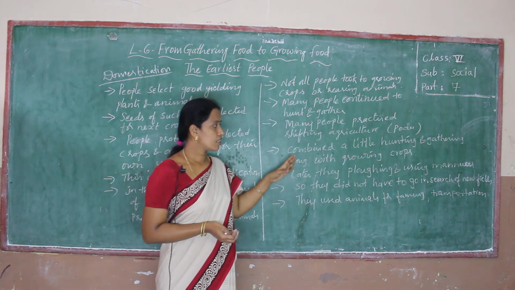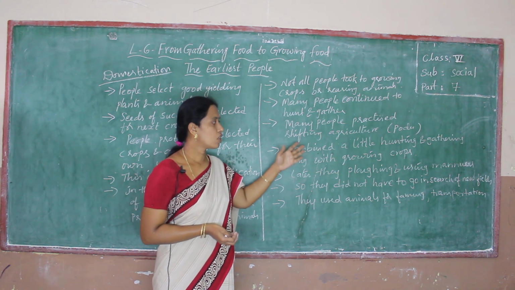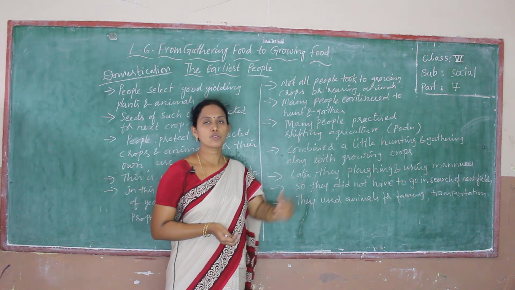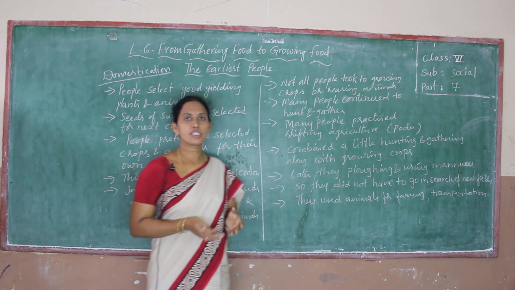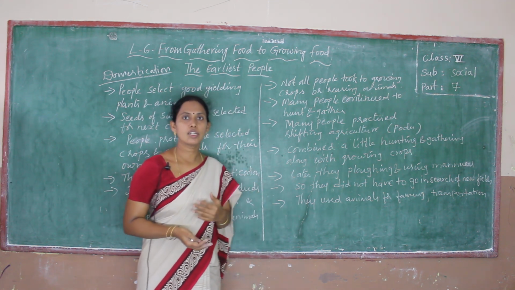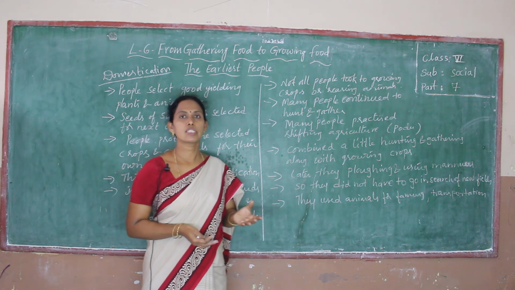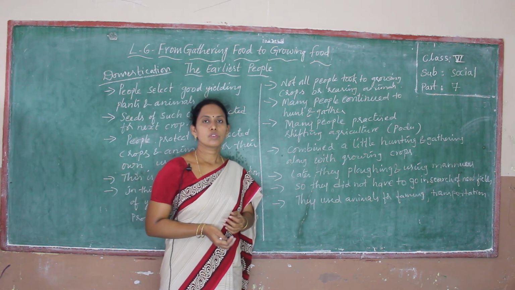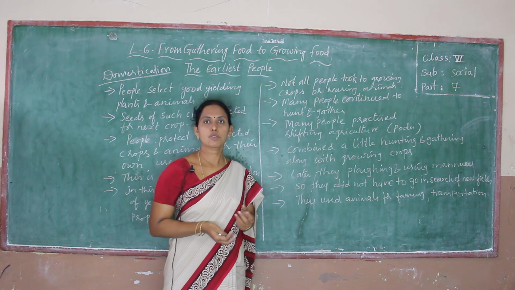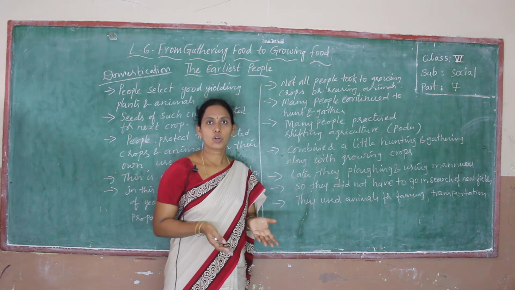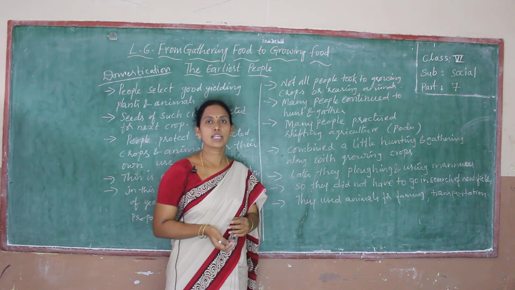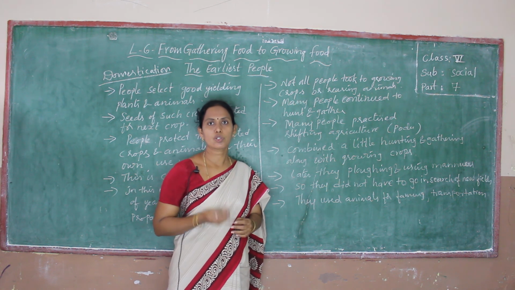After that, later they adopted ploughing and using manures. They recognized soil fertility. Every year, if they grow crops, soil fertility will be lost. There are many nutrients in the soil, and plants take those nutrients from the soil.